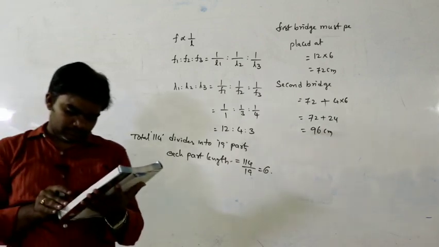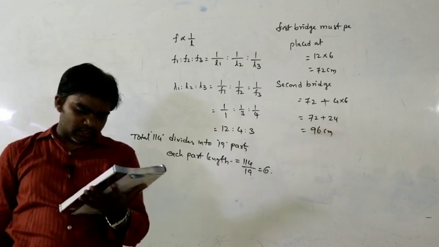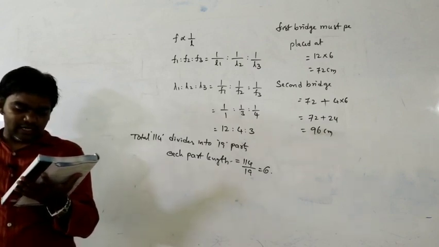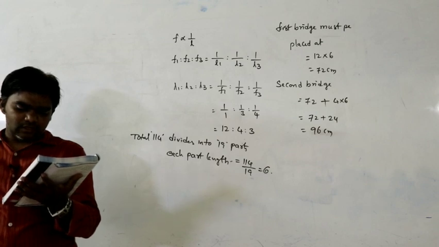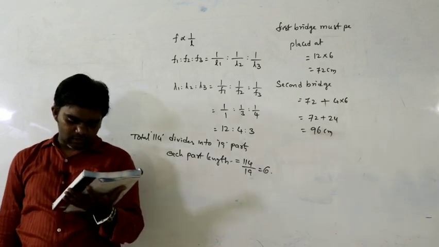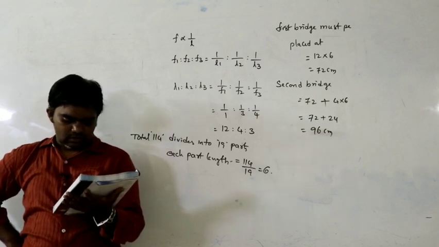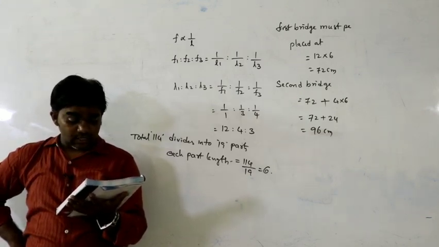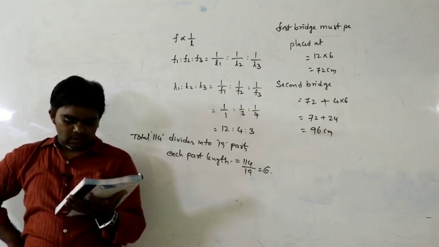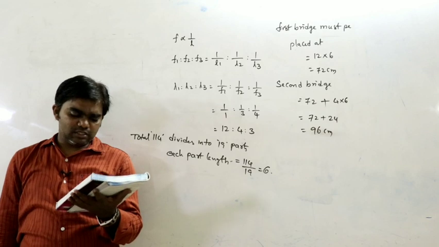So next problem. A string fixed at both ends has consecutive standing wave modes for which the distance between adjacent nodes are 18 centimeters and 16 centimeters respectively.